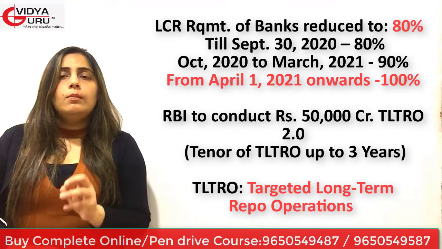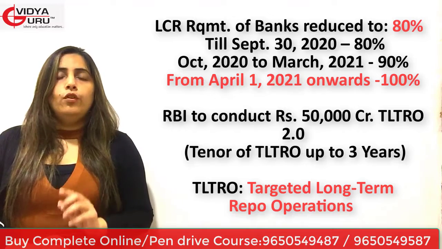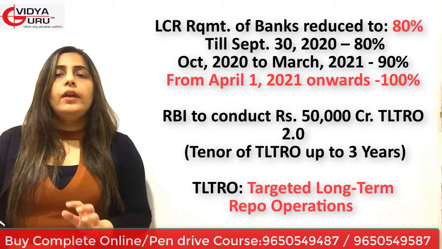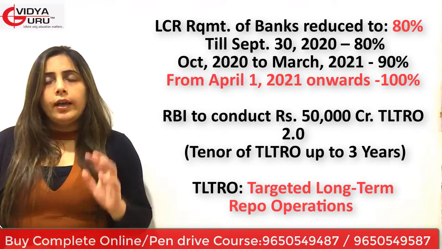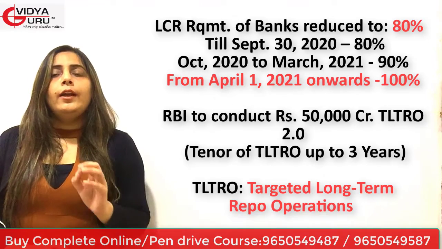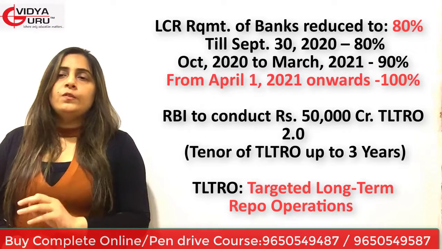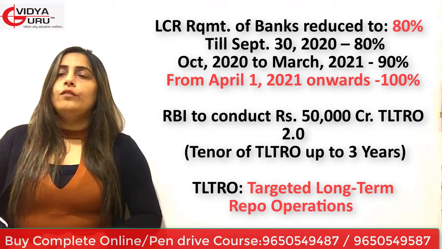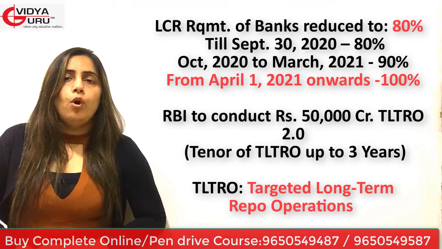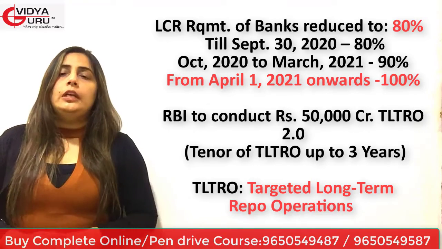Targeted long-term repo operations. The full form of it is very important. So I am saying that RBI to conduct rupees 50,000 crore of targeted long-term repo operations. Let's move to the other question.